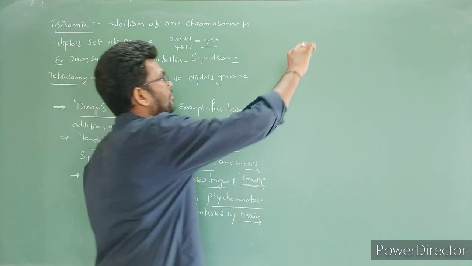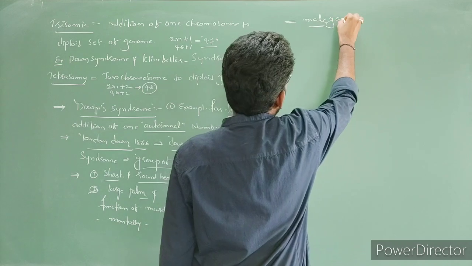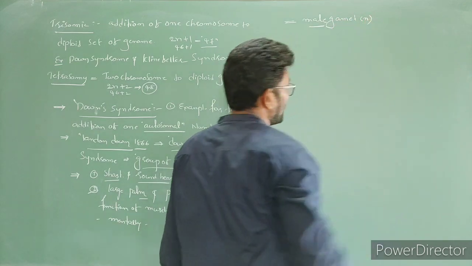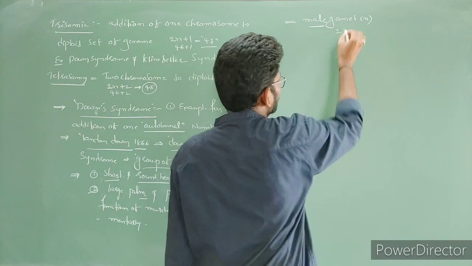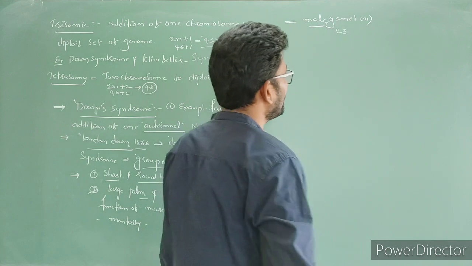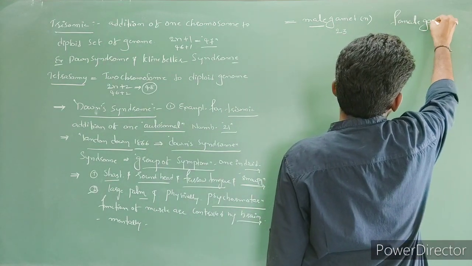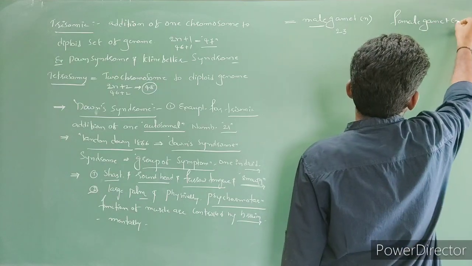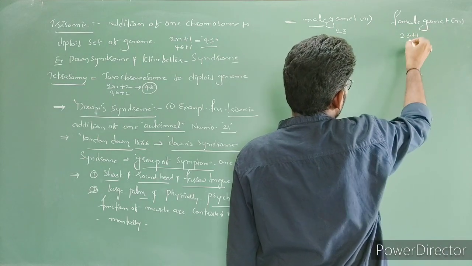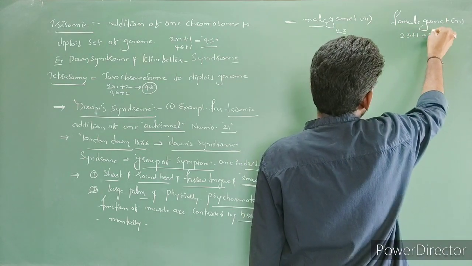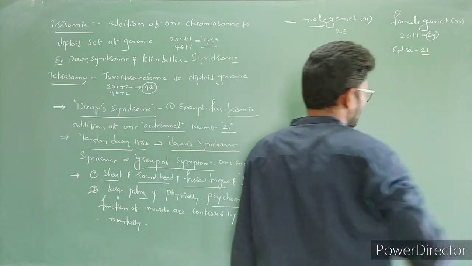Let's see how it is formed. Here the male gamete is haploid, normal. It contains how many chromosomes? 23 chromosomes, right? And the female gamete is also haploid, but it contains 23 plus 1 chromosome, a total of 24 chromosomes. The one extra chromosome is chromosome 21.